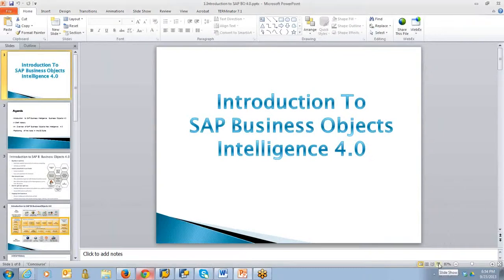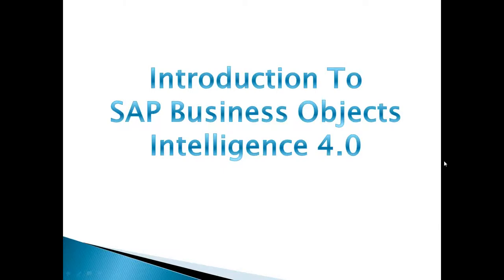So the current version of SAP BO is 4.0. Now we are going to see about SAP BO 4.0, what the different tools in BO 4.0 are, and where exactly it fits in the real-time environment in the SAP landscape.